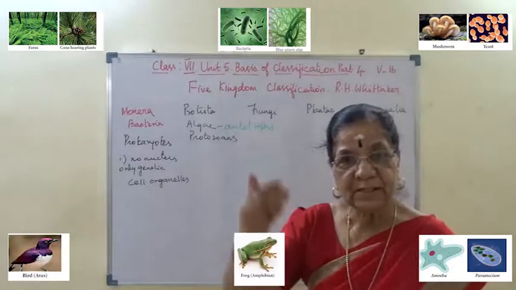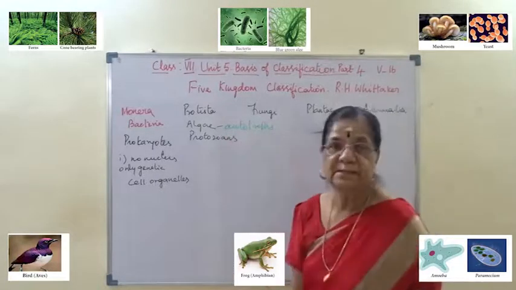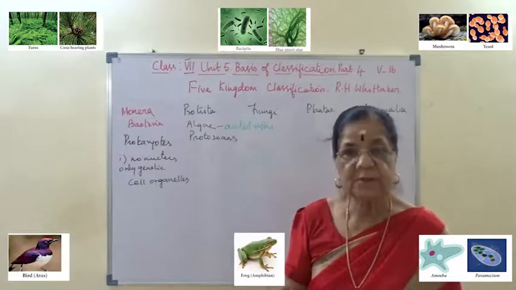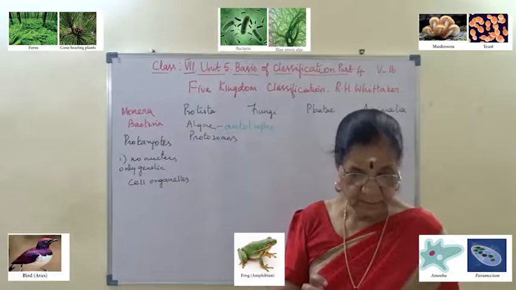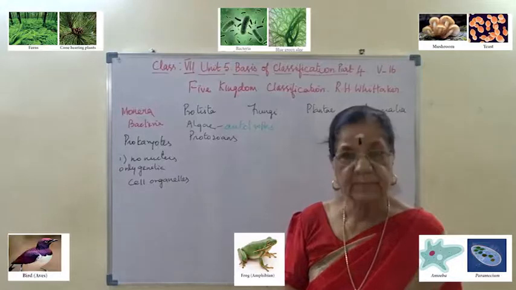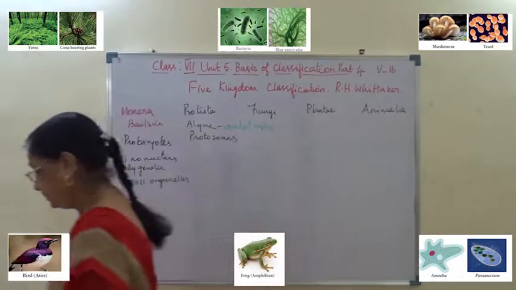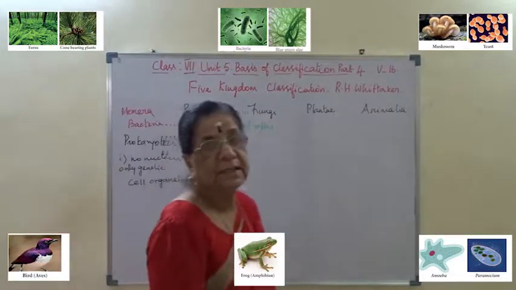We have already studied the characters of algae. And animal-like protists are often called protozoans. They are amoeba and paramecium. I hope you could follow this. So I say it again.